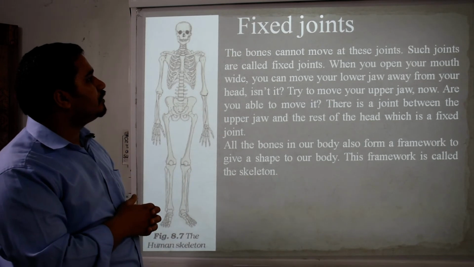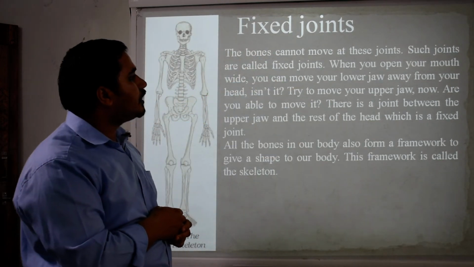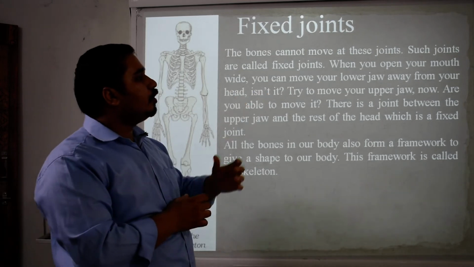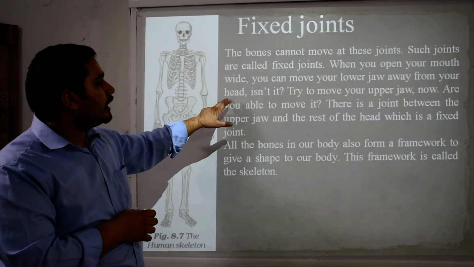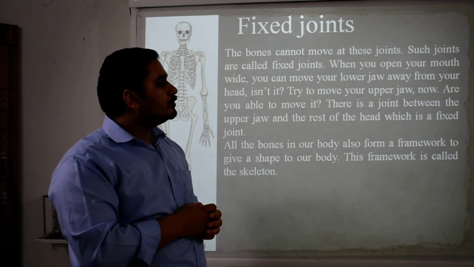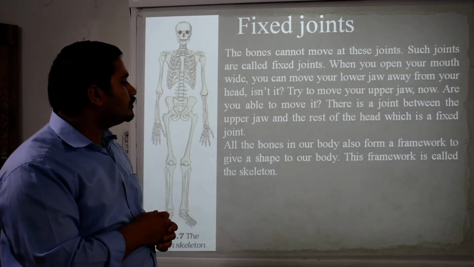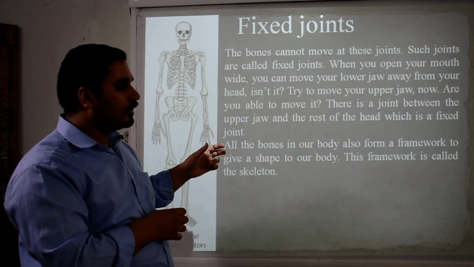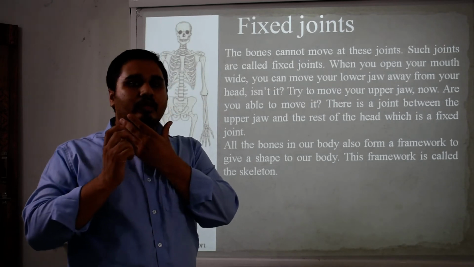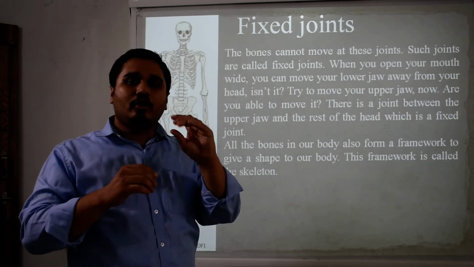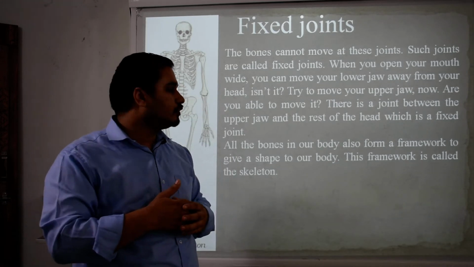Then some are fixed joints. The bones cannot move at these joints; such joints are called fixed joints. When you open your mouth wide, you can move your lower jaw away from your head, isn't it? Try to move your upper jaw now. Are you able to move it? There is a joint between the upper jaw and the rest of the head, which is a fixed joint. When we chew some food, the lower jaw will be moved, not your upper jaw.